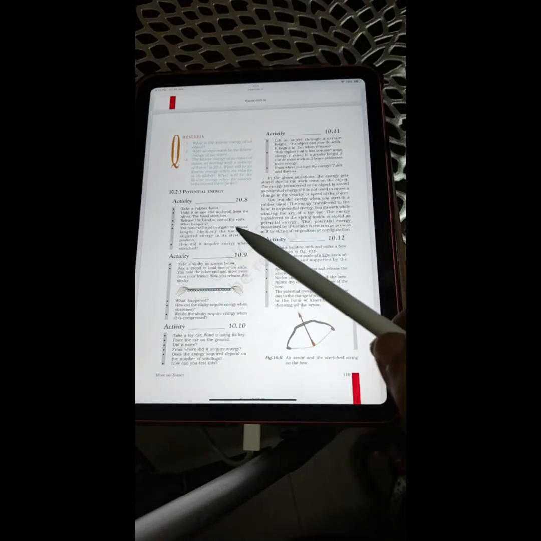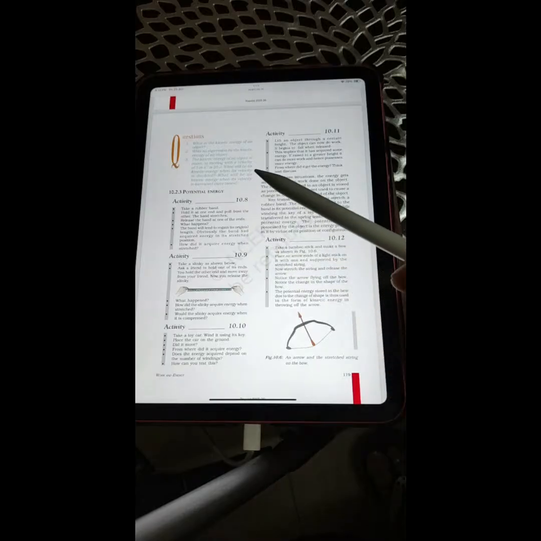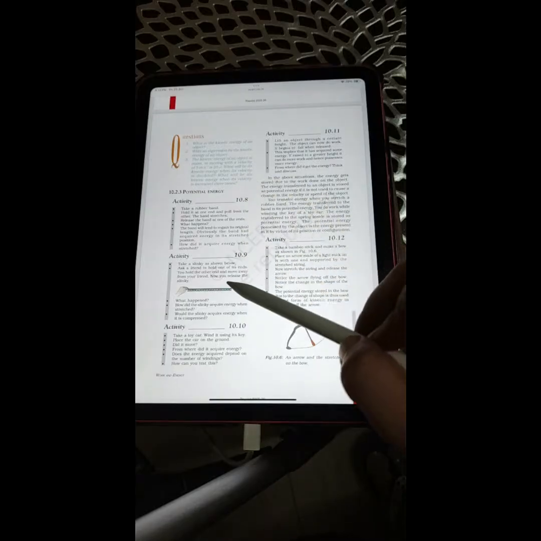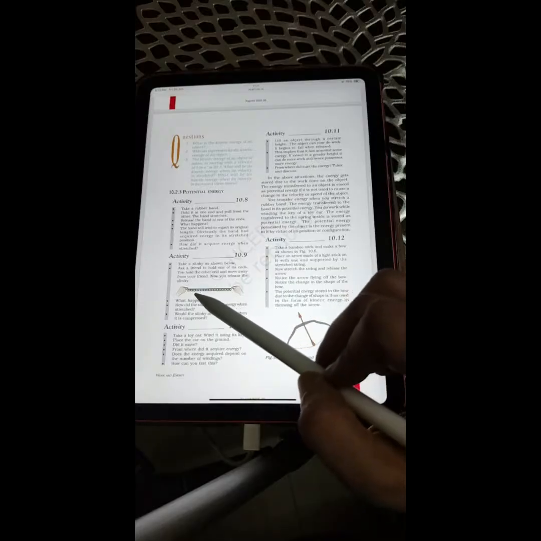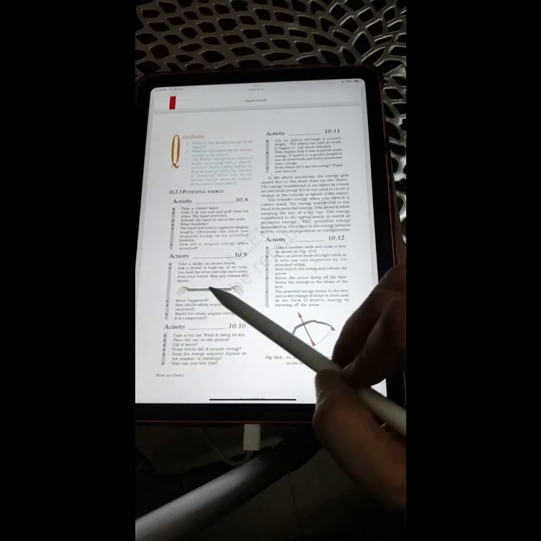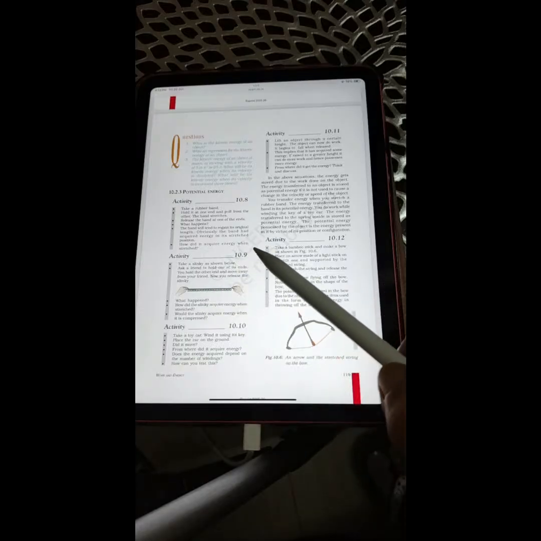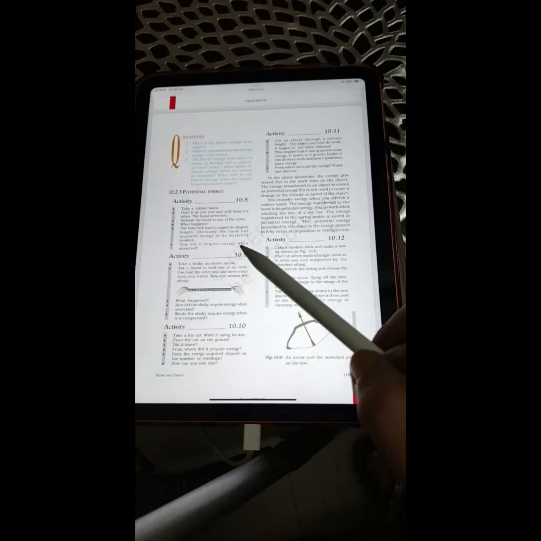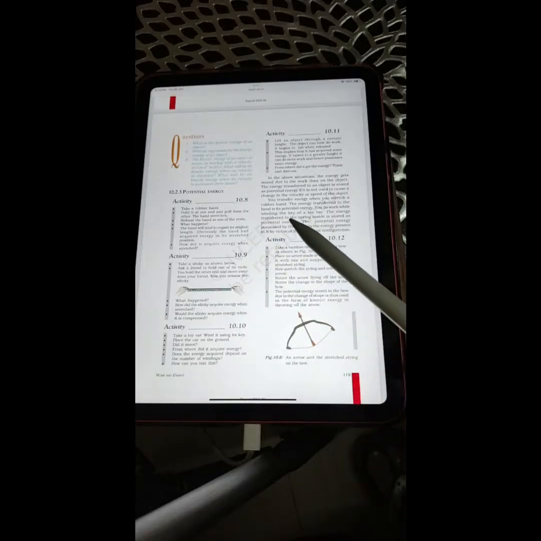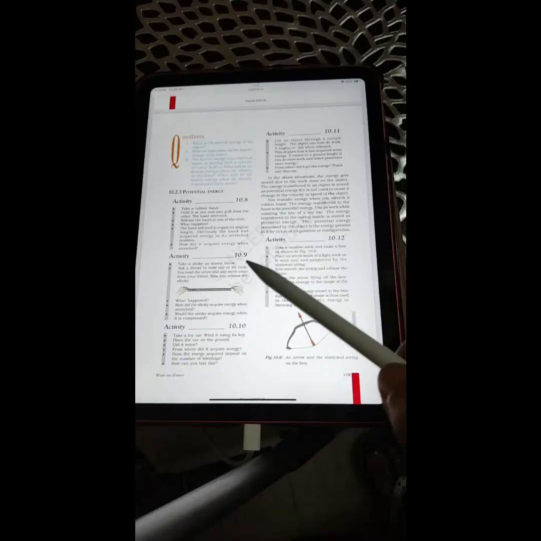Activity 10.9. Take a slinky as shown below. Ask a friend to hold one of its ends. You hold the other end and move away from your friend. Now you release the slinky. What happened? How did the slinky acquire energy? Did it stretch when stretched? Would the slinky acquire energy when it is compressed?